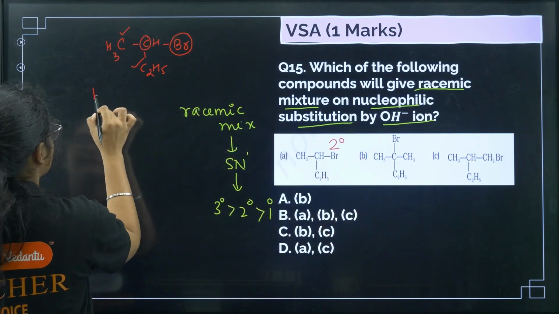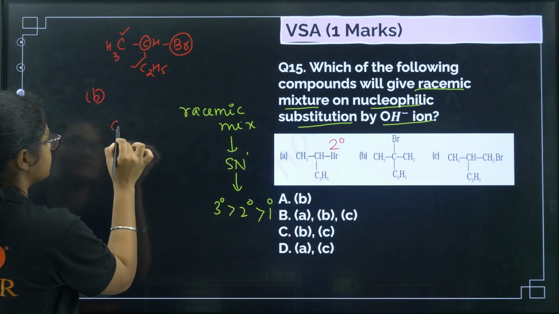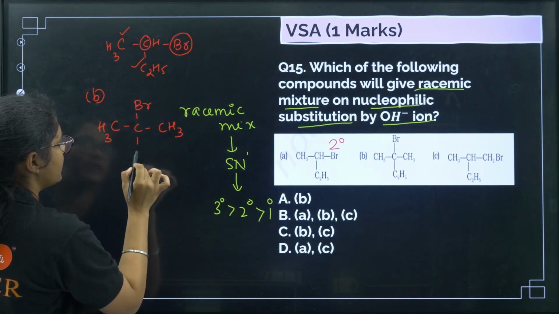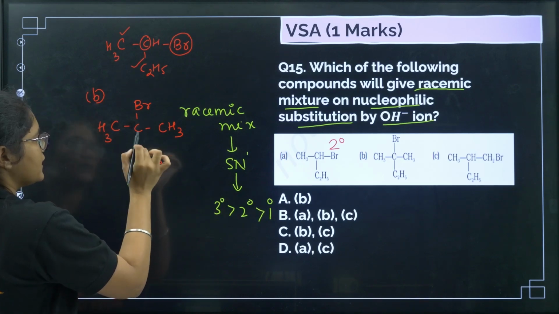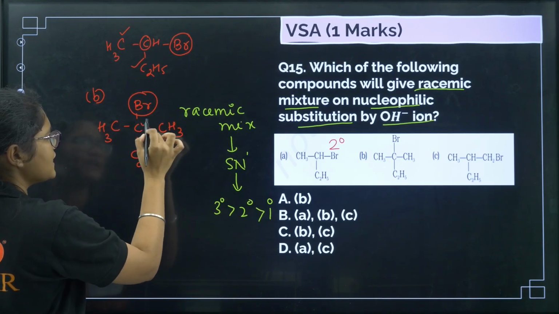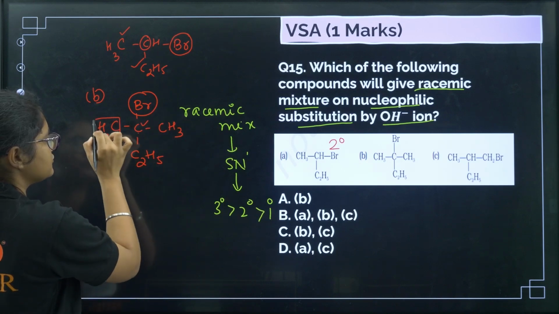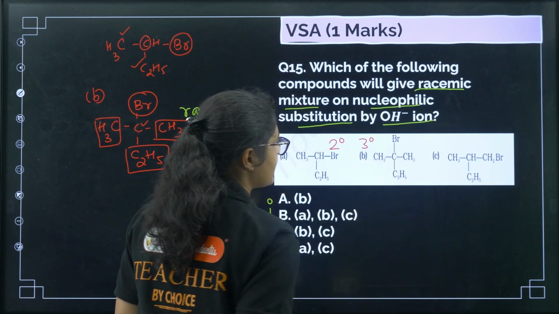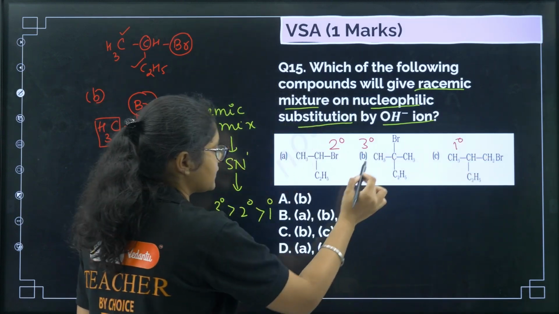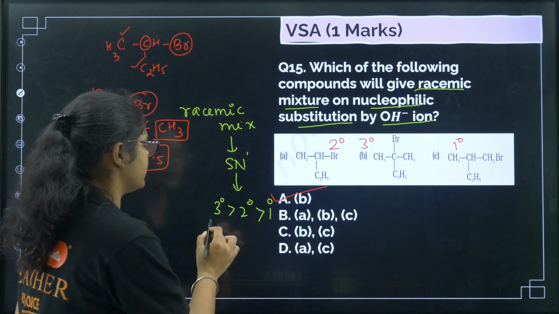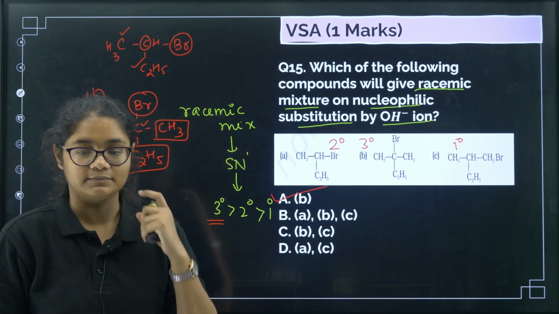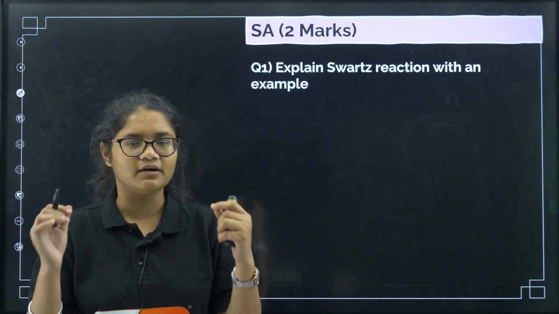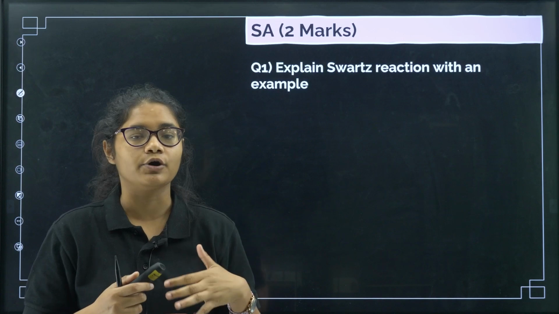Now if you see the option number B, how is this one present? It is like this, CH3, CBr, CH3 and then C2H5, right? Here the carbon which contains the halogen is attached to 3 other carbons, right? So that is why this is a tertiary group, and the last one you can see is primary. So we need tertiary carbon, right? Because tertiary will give you racemic mixture. Option number B. Clear? So now we have discussed enough MCQs.